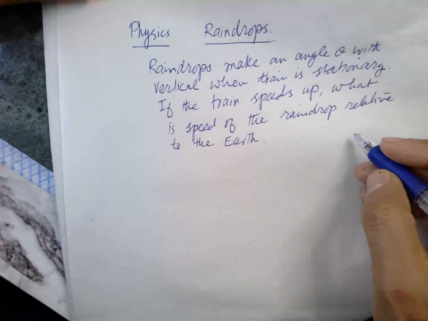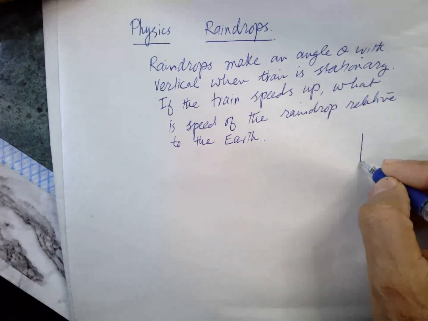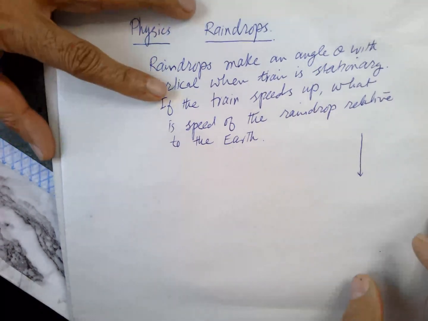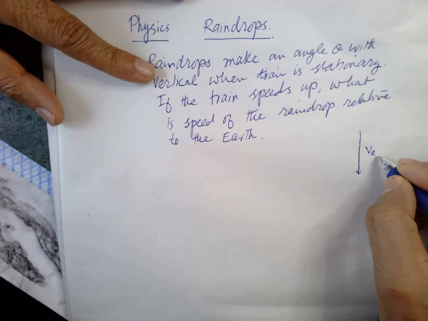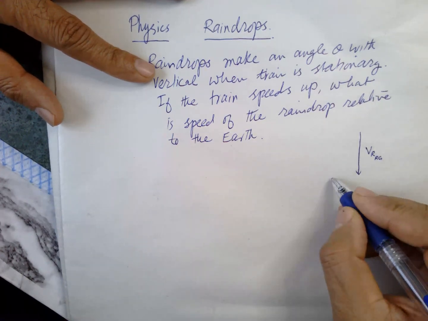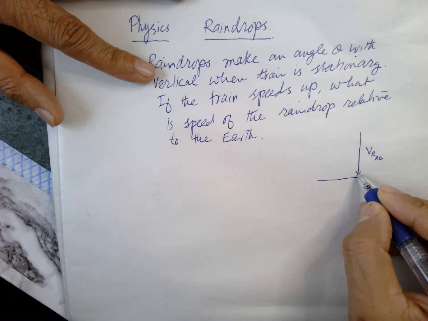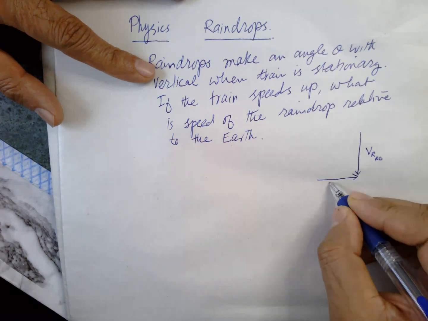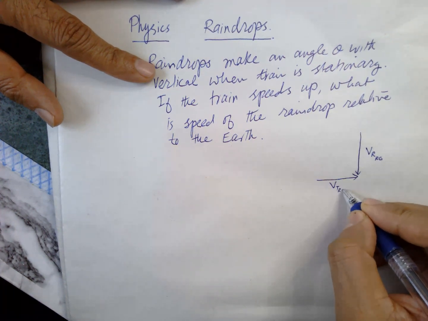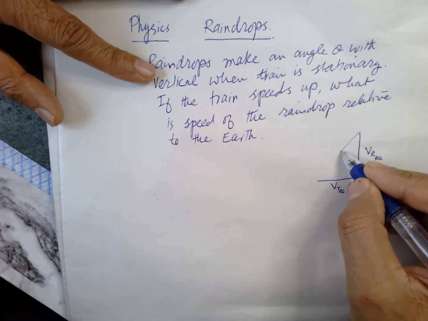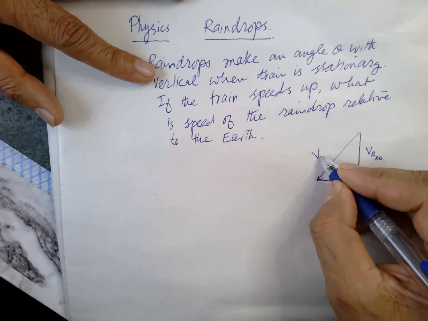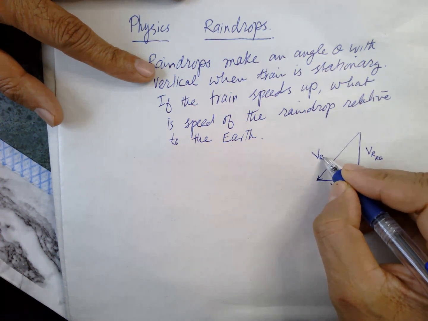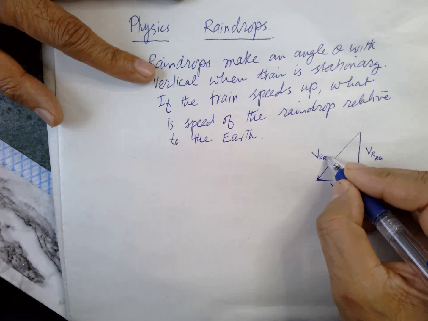So we can see this one. This is the raindrop velocity. So we can say V raindrop relative to the ground, and this is the speed of the train, V train relative to the ground, and this is the speed of the rain relative to the terrain.